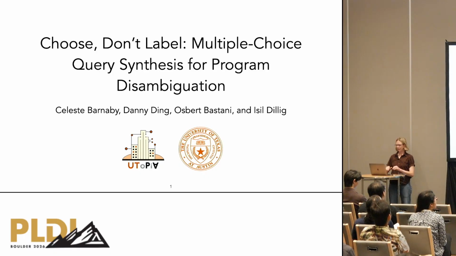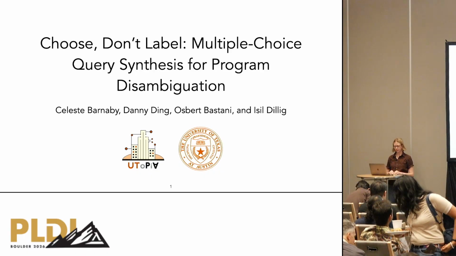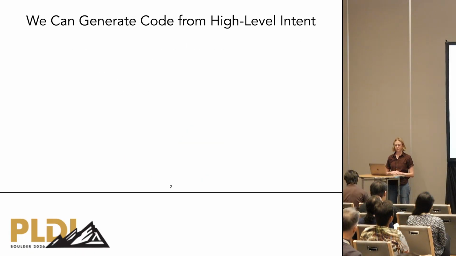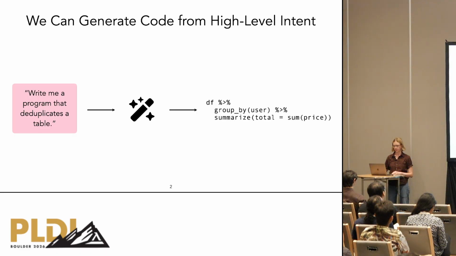Hi, everyone. I'm Celeste Barnaby, and I'm going to be talking about our paper, Choose, Don't Label: Multiple Choice Query Synthesis for Program Disambiguation. Recent advances in program synthesis and large language models have made it increasingly easy to generate code from high-level intent. You can describe the program you want in natural language, and an LLM can generate code matching that description.